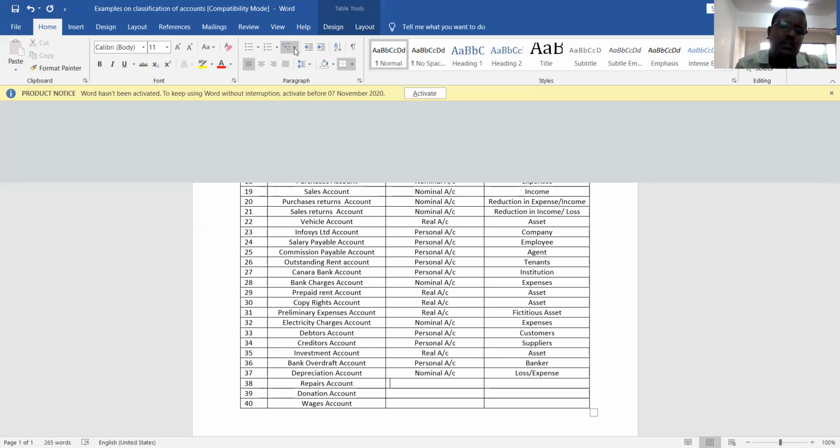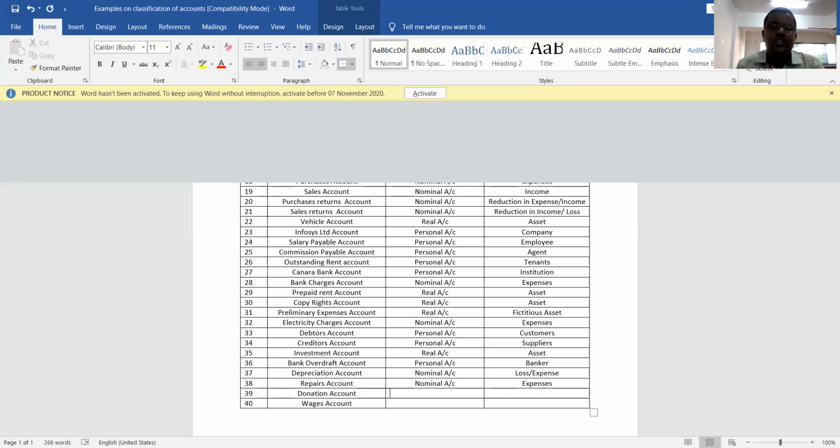Repairs account. What is repairs account? Here machineries come for repair. We need to repair them and get work from them, so we are going to spend some money. That kind of thing is called repairs. Repairs are nothing but expenses. Since they are expenses, which account are they? They are a nominal account. The reason is they are expenses.